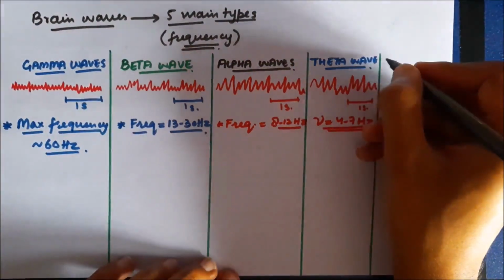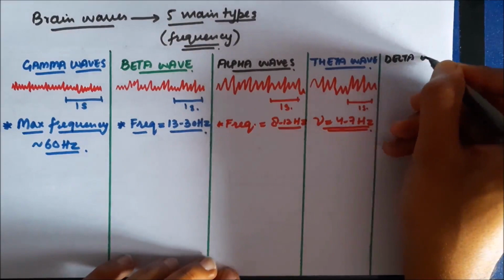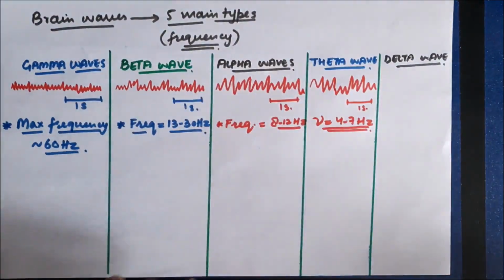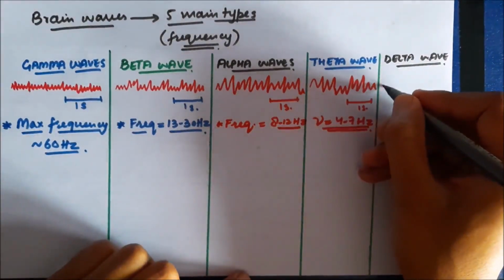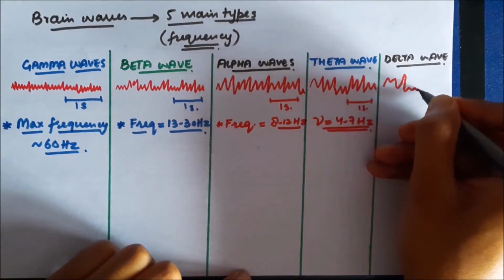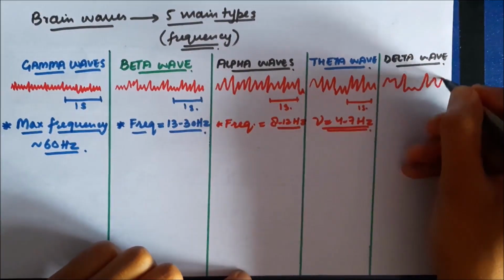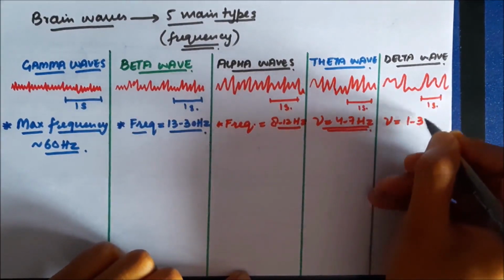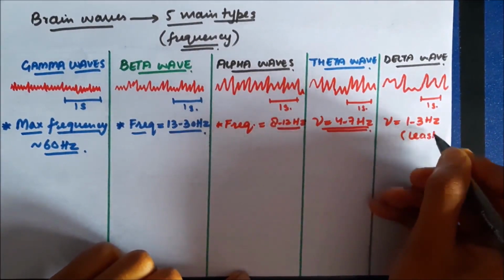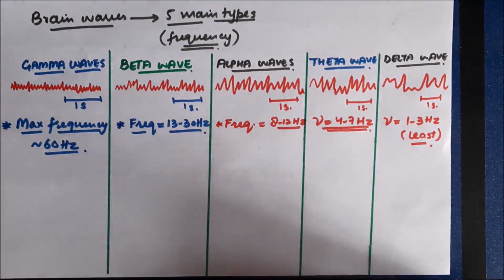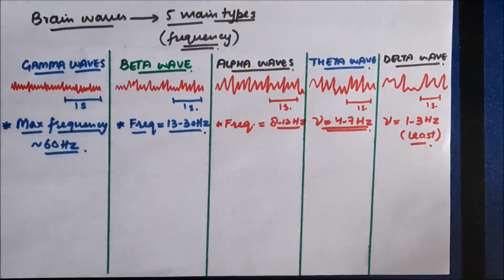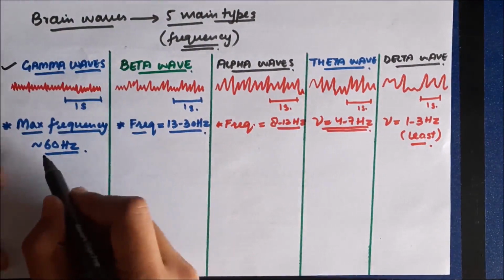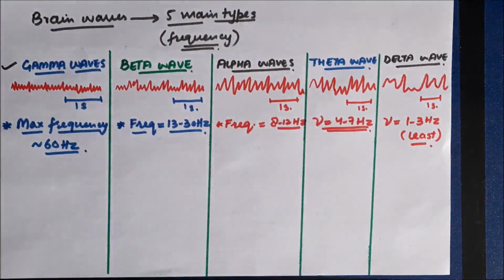And the last type of wave is called the delta wave. So delta wave has the lowest frequency among all these waves. As you can clearly appreciate, the frequency is very low. So frequency is between 1 to 3 hertz, and this wave is called the delta wave. So the least frequency wave is the delta wave, and the wave with maximum frequency is the gamma wave, and the frequency of gamma wave is 60 hertz.